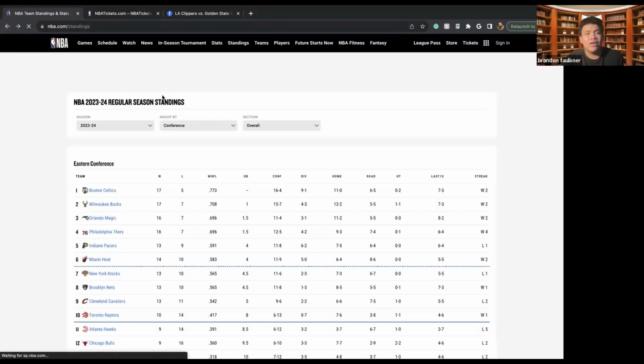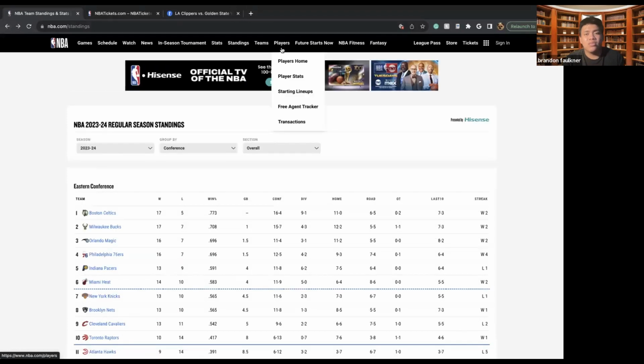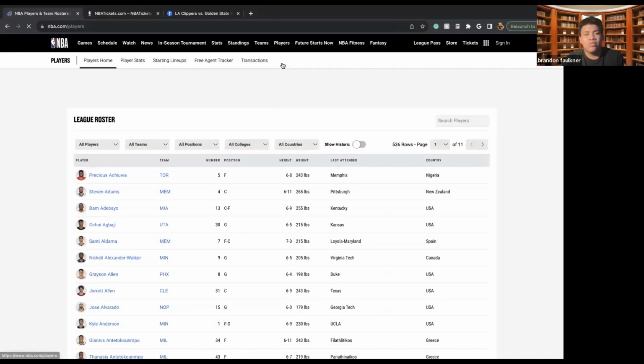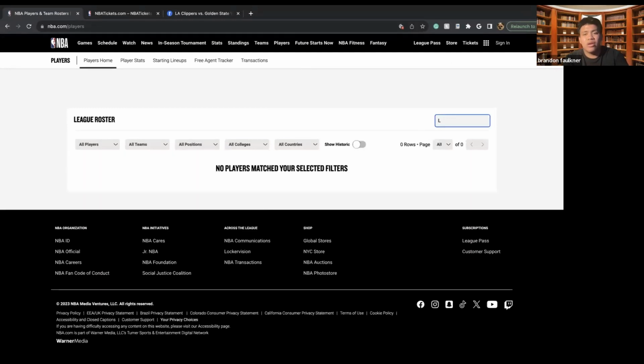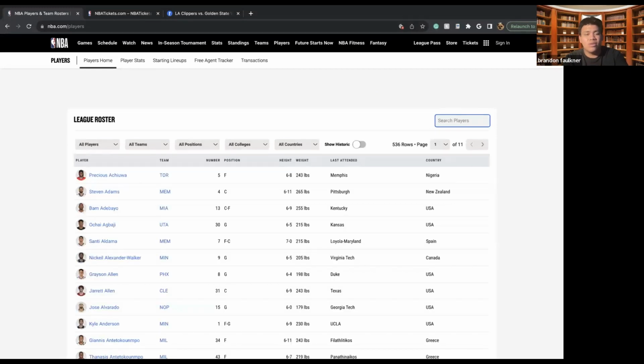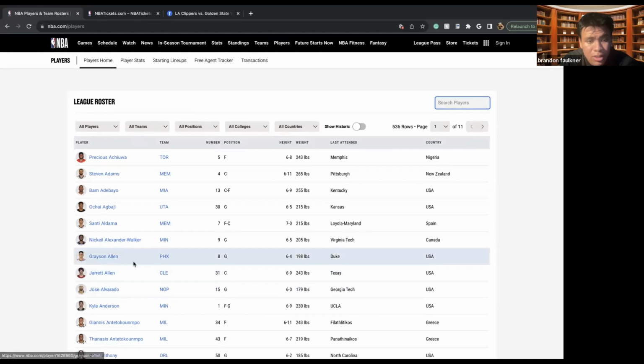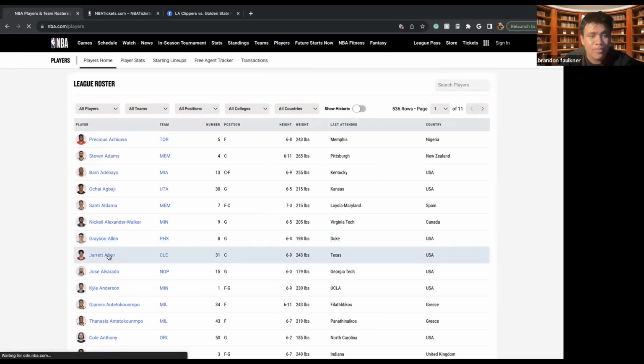So going back here, we'll look at the players tab. So here we have the players home, where you'll be able to get a look at the different types of players. So if I wanted to look for, let's go for Garrett Allen here.